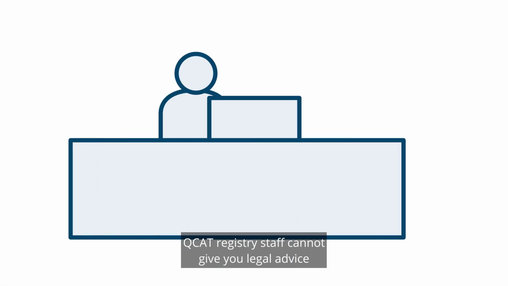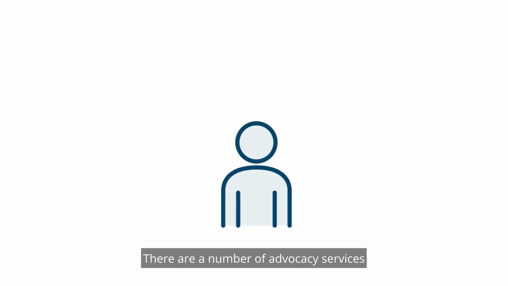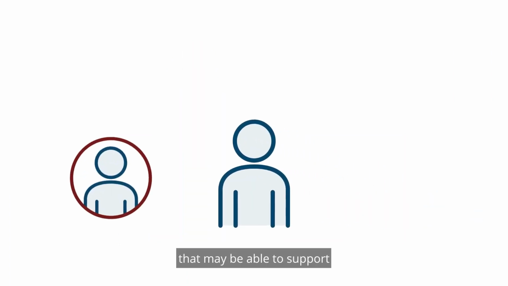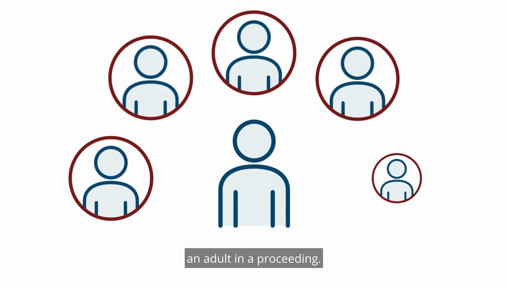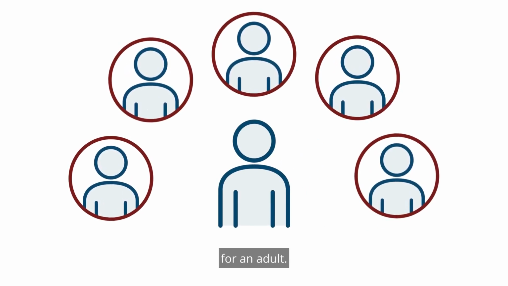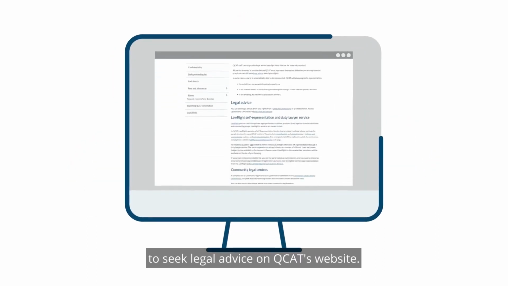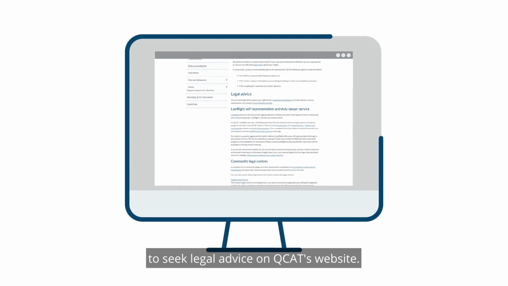QCAT registry staff cannot give you legal advice and are not involved in the decision-making of the tribunal. There are a number of advocacy services that may be able to support an adult in a proceeding. The tribunal may also appoint a representative for an adult. You can find the contact details of those services and where to seek legal advice on QCAT's website.